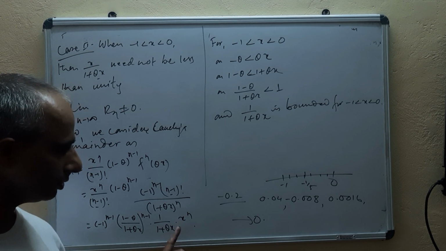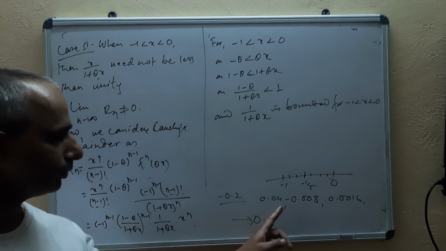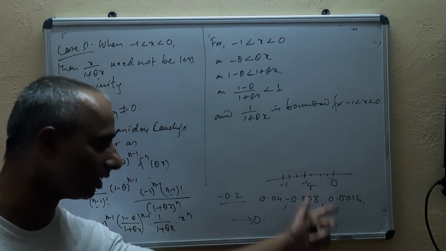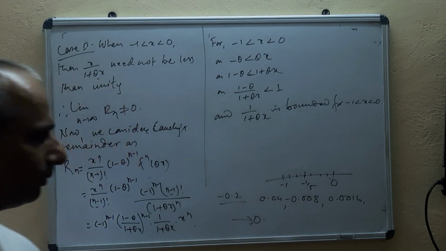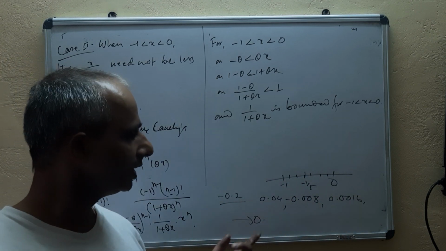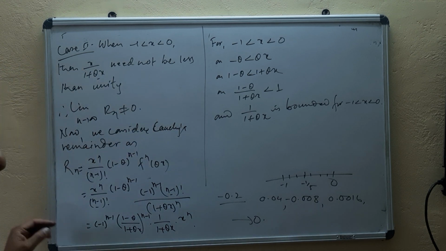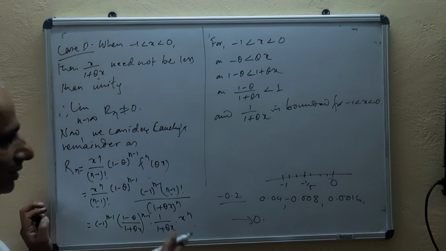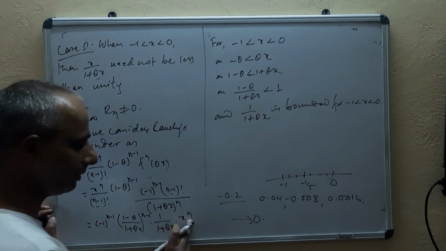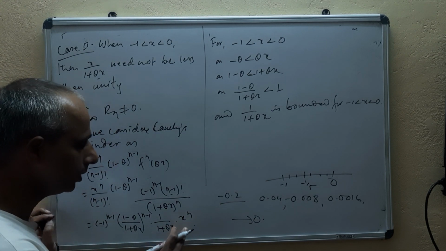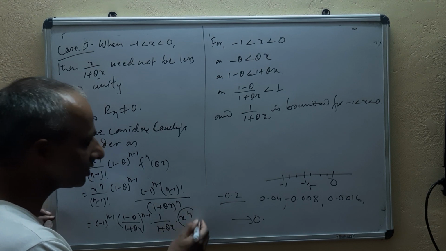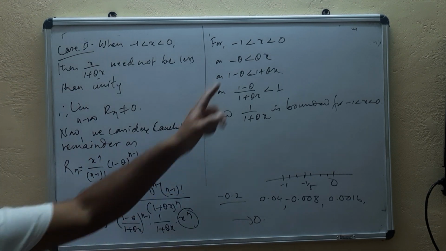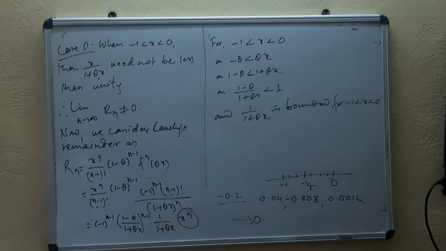If you take only the absolute terms, you will find that these terms gradually tend to 0 as you take higher and higher values of n. So limit n tends to infinity, x^n also tends to 0 in this interval, isn't it?